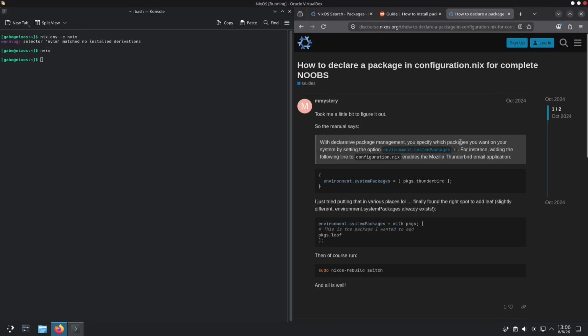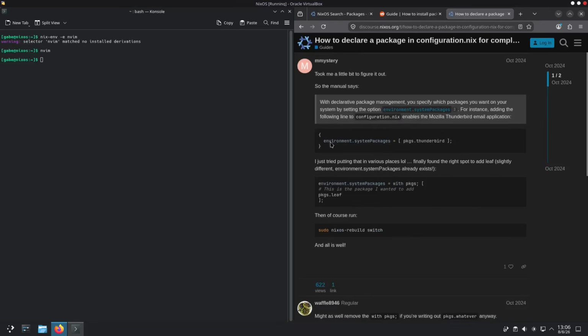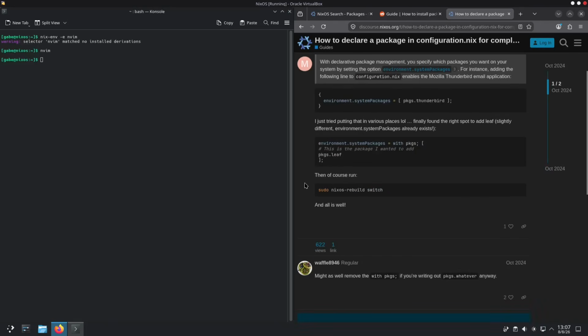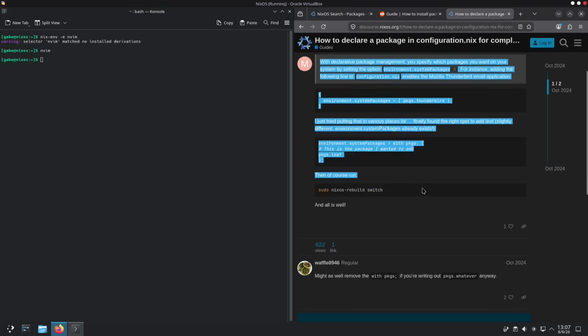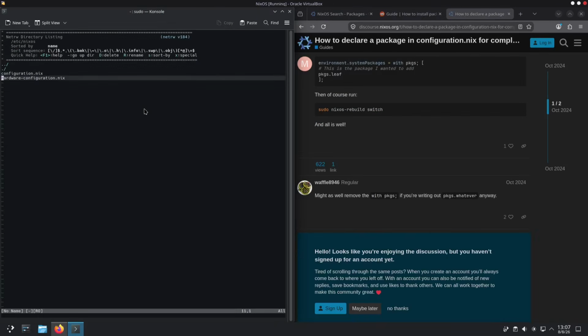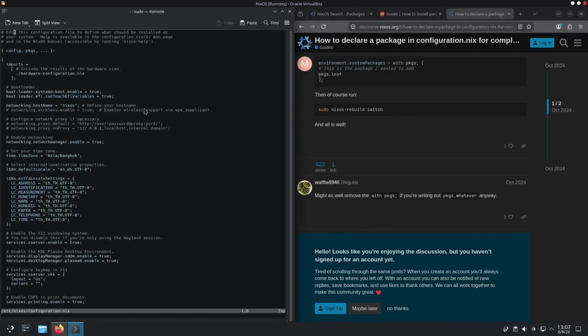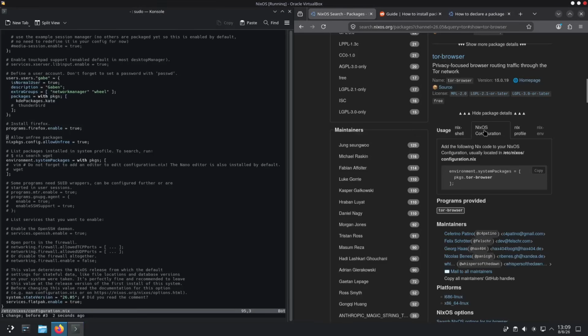You have to specify which package you want on your system by setting the option. This is this, for instance, and I did following this, for example. I just tried putting this, and this, pictured here. Then of course run nixos-rebuild switch and everything like that. Let's go here, and if I want to install something, we go to the Nix configuration, yes, like this basically.